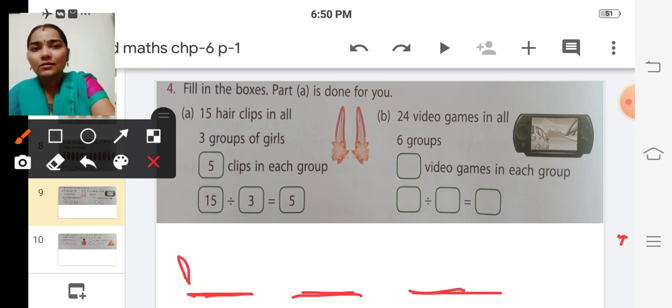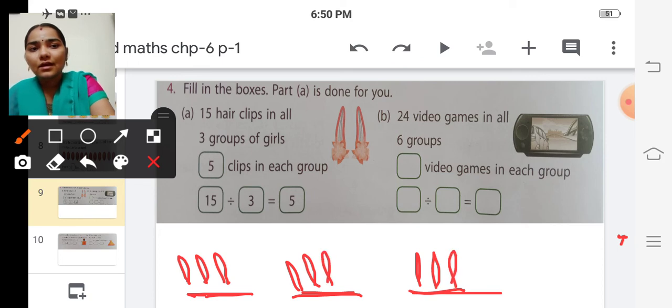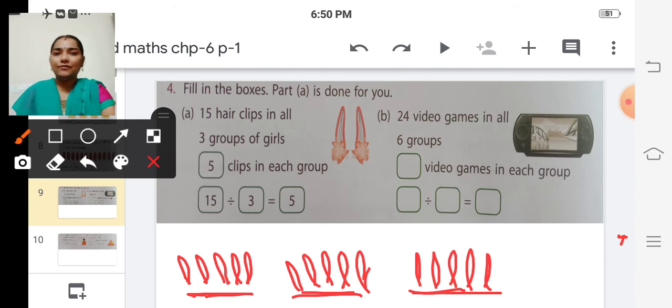So 1, 2, 3, 4, 5, 6, 7, 8, 9, 10, 11, 12, 13, 14, 15. So we have divided 15 hair clips equally among 3 groups of girls.